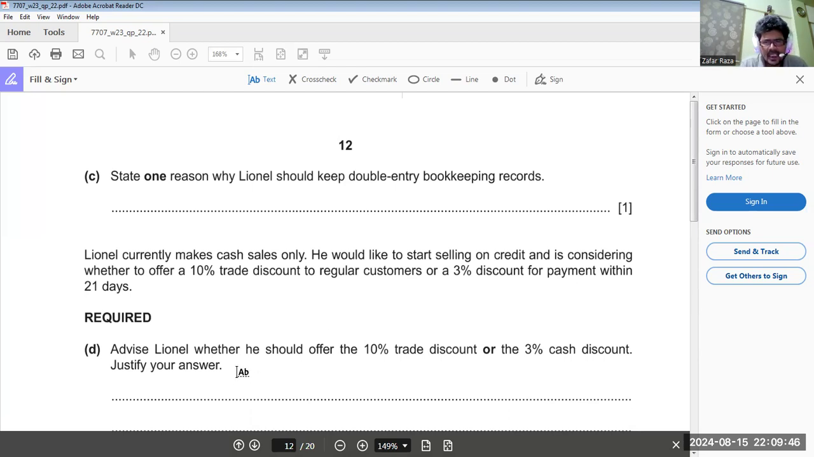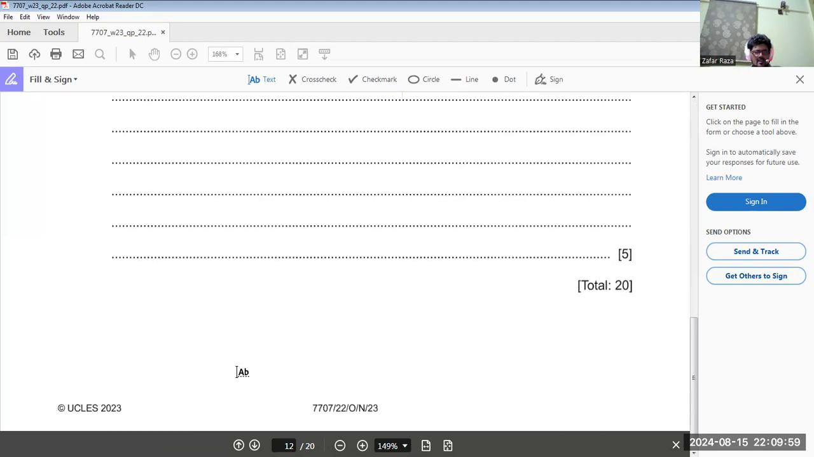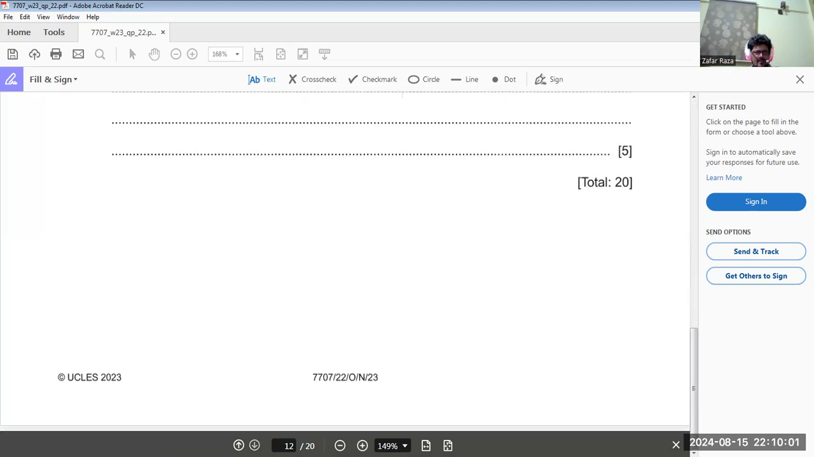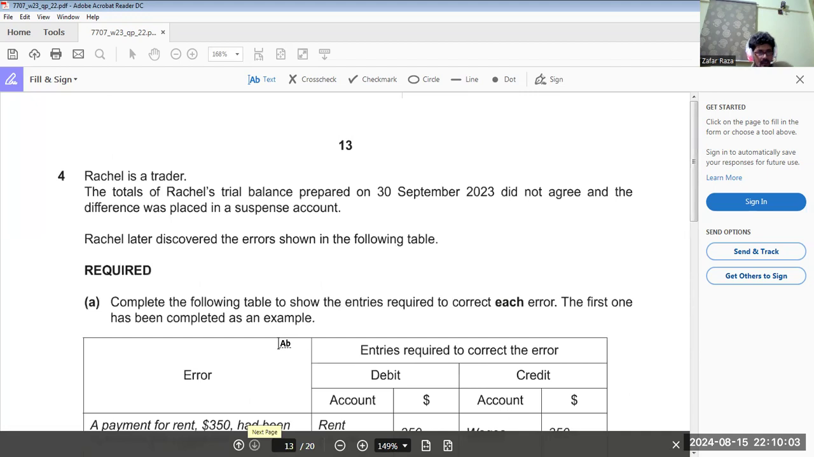Now, trade discount and cash discount. Trade discount is given on bulk purchases and cash discount is given on prompt payment. Whenever you offer these discounts, they are helpful, but not always. Okay, what's next?